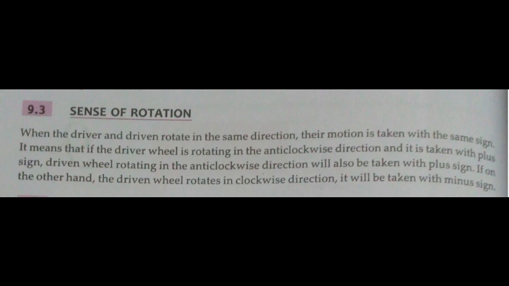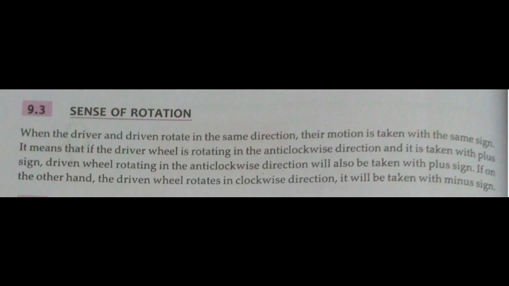Now the gear which is connected to this driving gear, we can term the other gear as the driven gear. You can see that the driven gear will rotate in clockwise direction because they are externally geared, they are meshing externally.